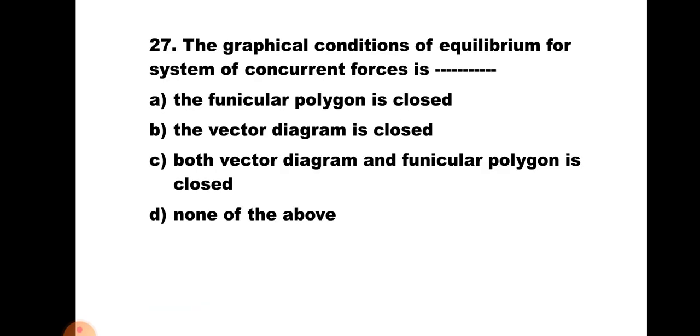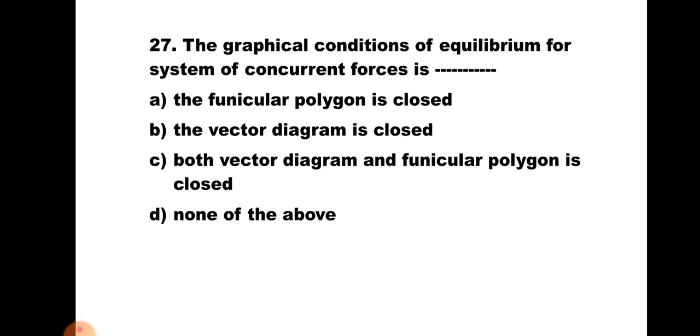Question number 27. The graphical condition of equilibrium for a system of concurrent forces is: A, the funicular polygon is closed; B, the vector diagram is closed; C, both vector diagram and funicular polygon are closed; and D, none of the above. Now, for concurrent forces, we know that only R should be 0, that is sigma Fx and sigma Fy should be 0 analytically.